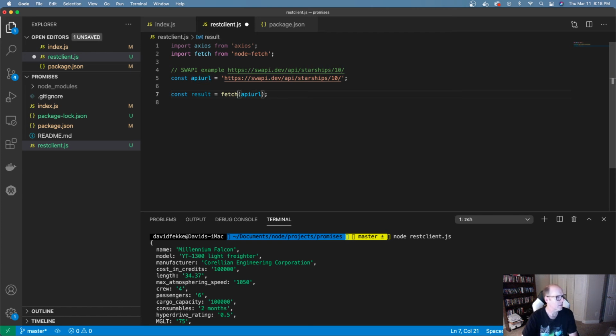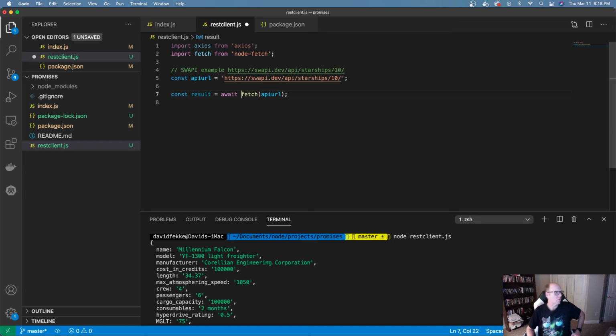And if I try to run this right now, we'll get an error. But what I can do is come over here and say await. And if you're running Node 15 or later, you can actually get away with doing this. But I'm running Node 14, which is the current LTS release of Node.